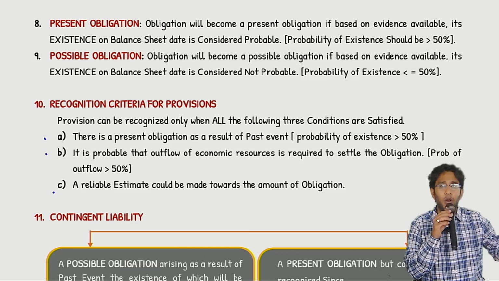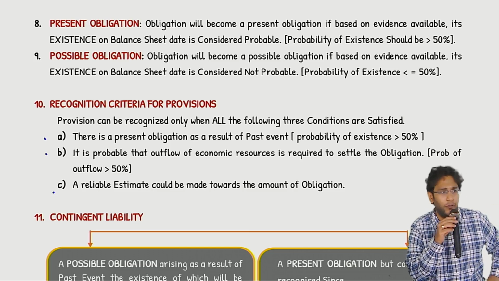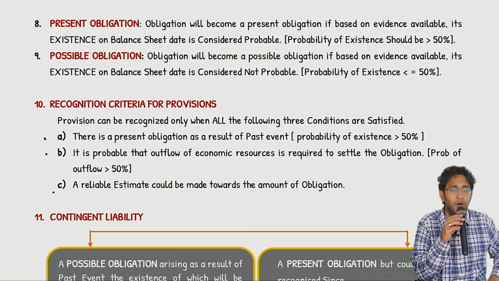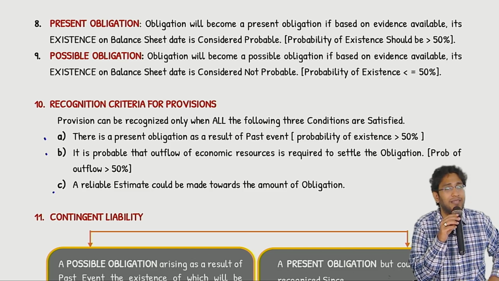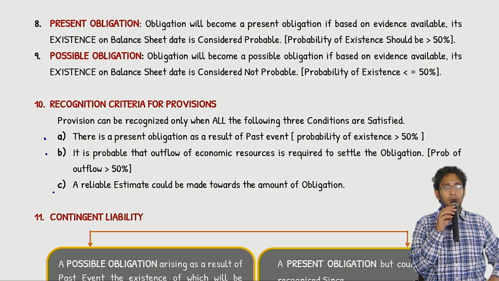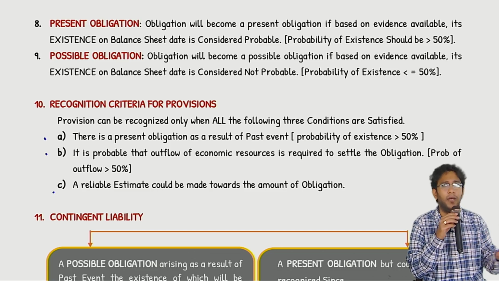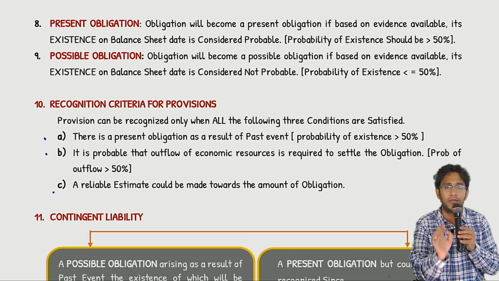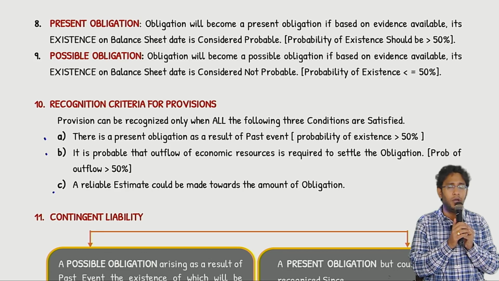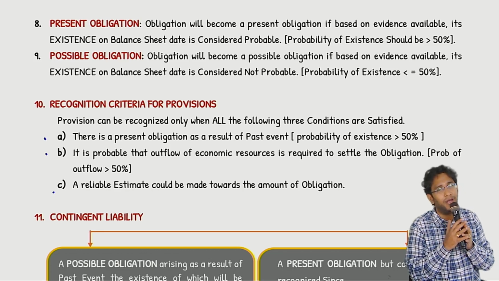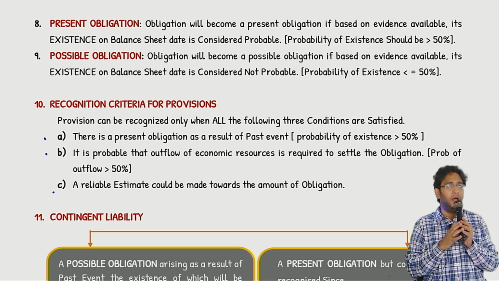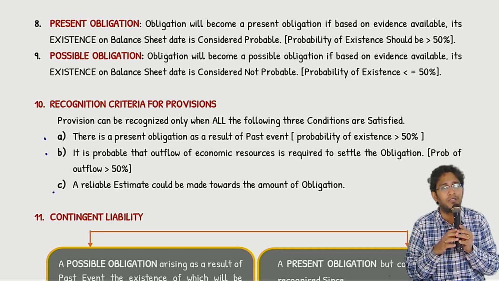So, for example, I took a loan from a bank. Next day only, I went to the bank. Bank, do I owe money? Bank says, yes, yesterday only I gave you 100 crores. Correct. What is the chance of my owing you money? That fellow will first slap you and say 100%. Is there an uncertainty? I borrowed money, I have to pay. No, the obligation is there. 100%. I purchased goods on credit from you. After 2 days I come to you, do I owe you money? Yes, sir. What is the chance of my owing you money? 100%. Sir, when anyway it's 100%, why do you do overaction with more than 50%?